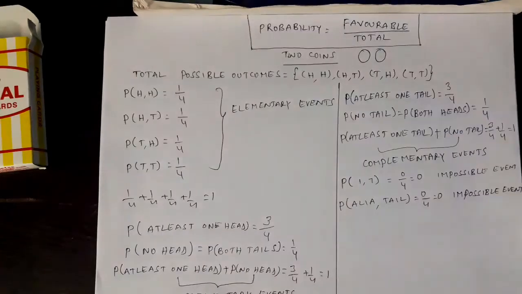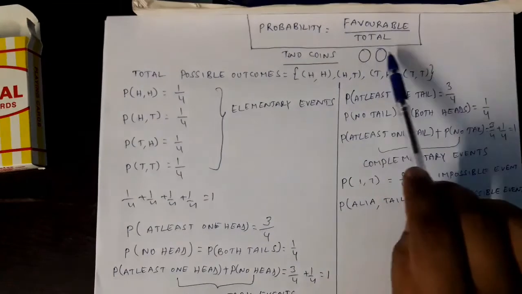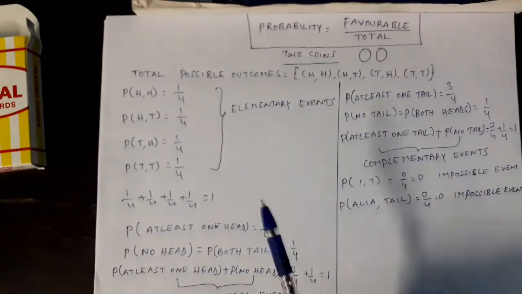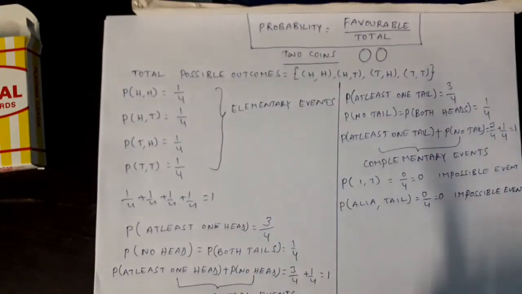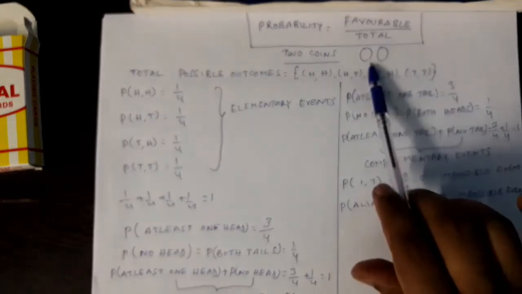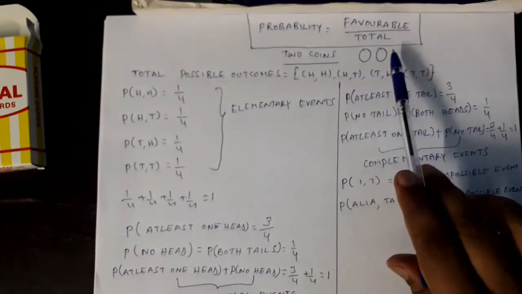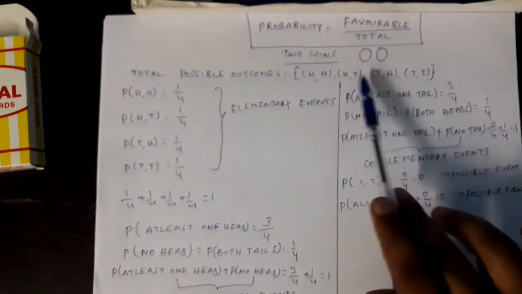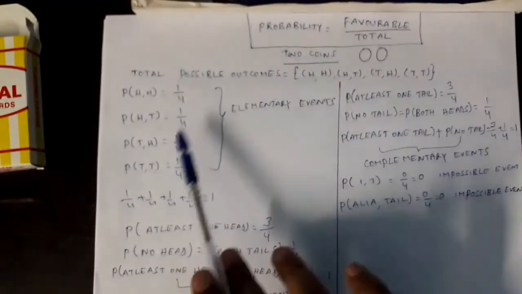Now coming to 2 coins. If I toss 2 coins simultaneously or a single coin 2 times, both give the same outcomes, right? First coin, let us say, may show head or tail. Second coin also head or tail, right? So outcomes means first and second, what they show simultaneously: it may show head head, head tail, tail head or tail tail. So 4 outcomes are possible.